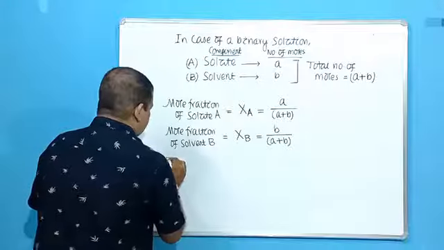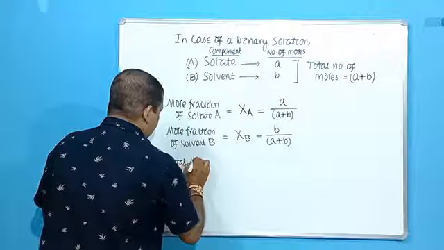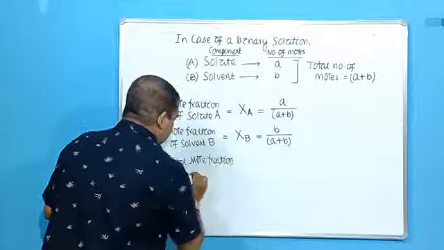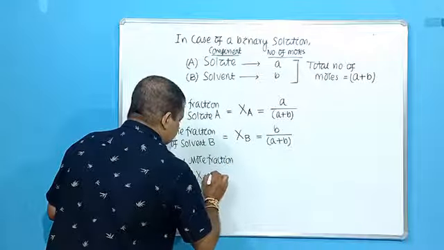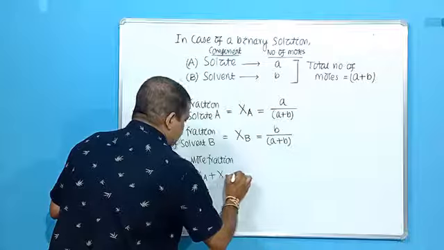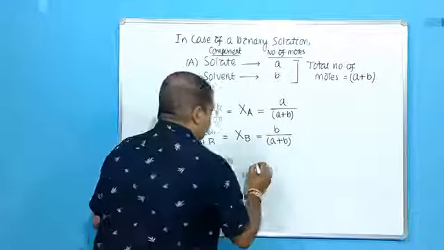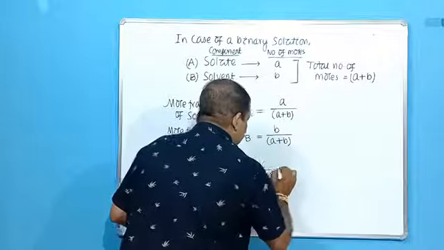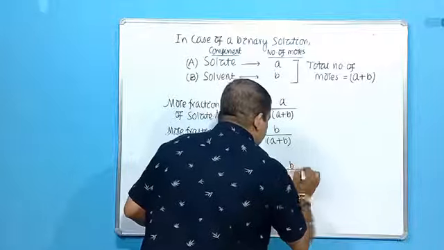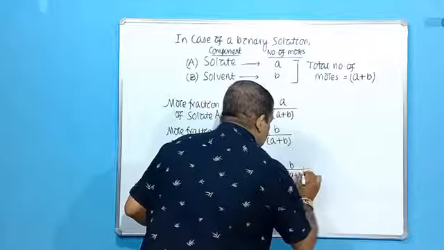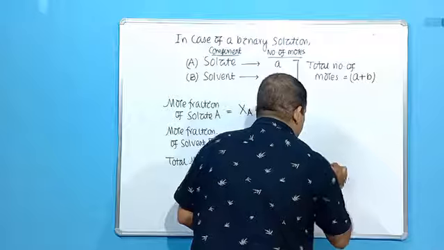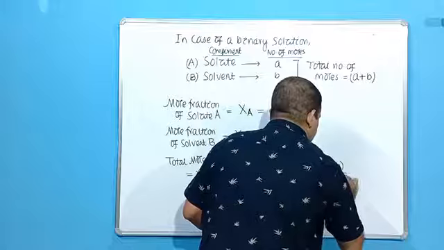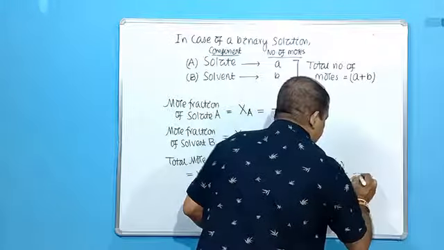So the total mole fraction means XA plus XB. XA is A by A plus B. Similarly, XB is equal to B by A plus B. That means it will be A plus B by A plus B, which will cancel out and be equal to 1.